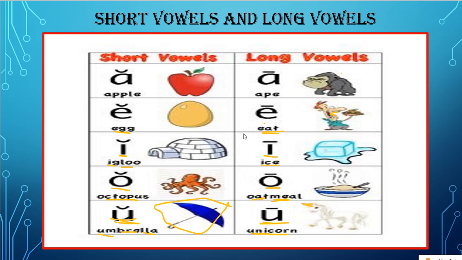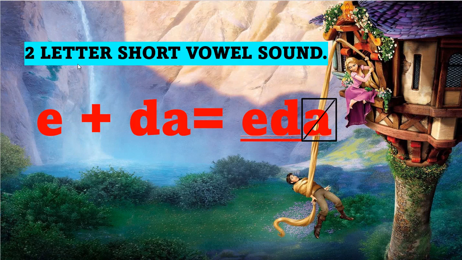Now let's move to the two letter short vowel sound. First we have e and d, ed. What are the rules when we do the ending sound? We must silent a letter, the last letter or the middle letter. If you see e and d, we read it ed.